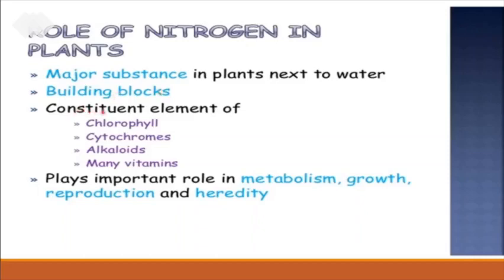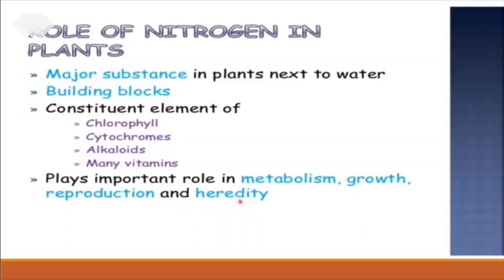Apart from this, nitrogen is a constant element of chlorophyll, as I told you, cytochromes, alkaloids and vitamins which are present as plant products. As we depend on plants for food, this nitrogen is assimilated into our body also. Nitrogen plays an important role in metabolic activities like protein synthesis in our body, and it helps in growth, in reproduction, and in heredity also.